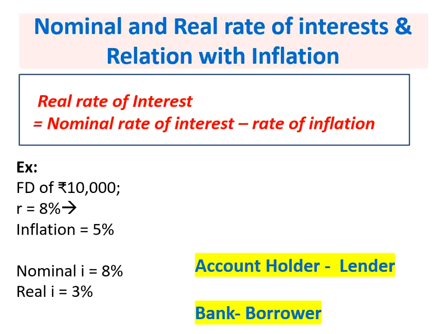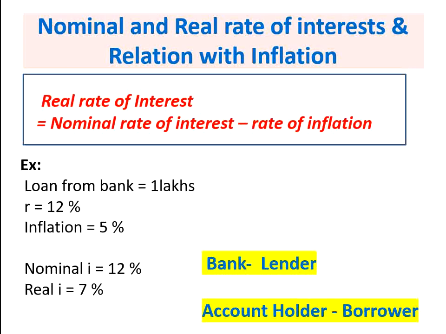Now, in case of inflation, the real rate of interest that is received by the lender or the account holder is 3%, which is lower than the nominal rate of interest. So, in this case, the lender is at loss, whereas the borrower or the bank is effectively paying the real rate of interest of only 3%. So, the borrower is in gain during the period of inflation.